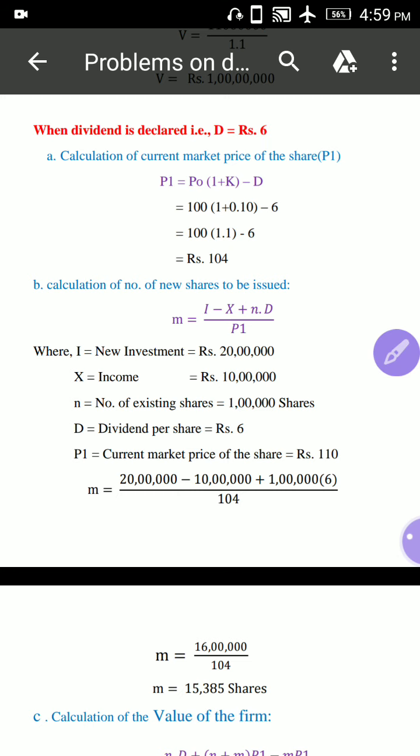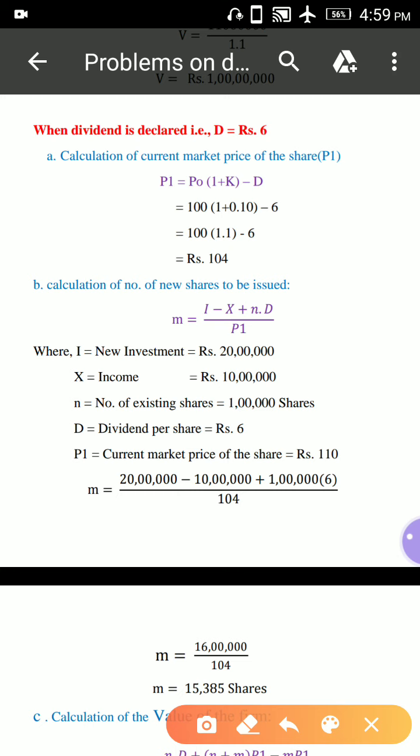So P naught means 100 into 1 plus K 0.10 minus dividend, minus 6. That equals 100 into 1 plus 0.10, 1.1, minus 6, that is equal to 104. Here the current market price of the share is 104. That is first point A.